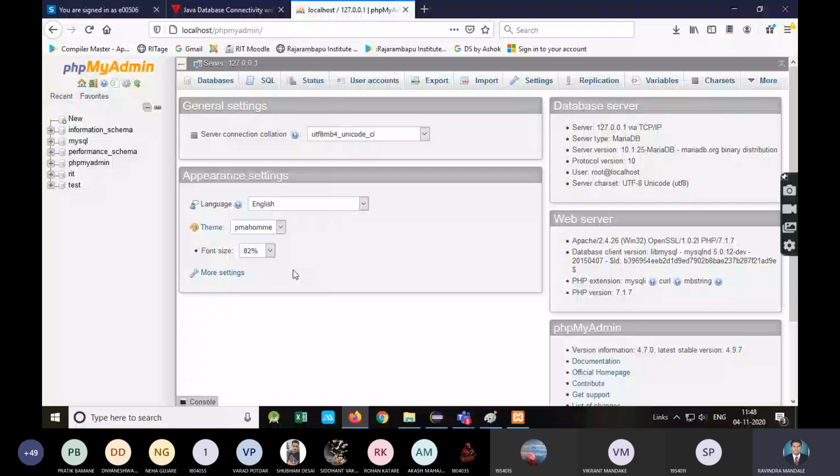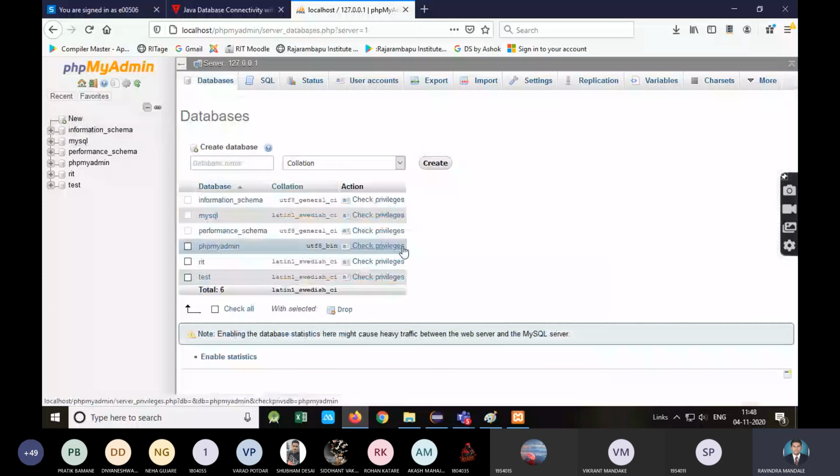Okay. So see, this is the user interface of MySQL. What I will do is create a database.